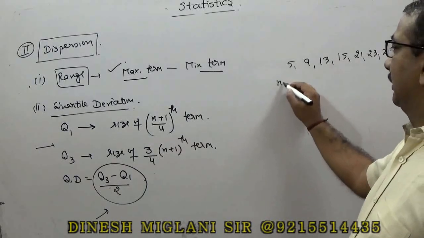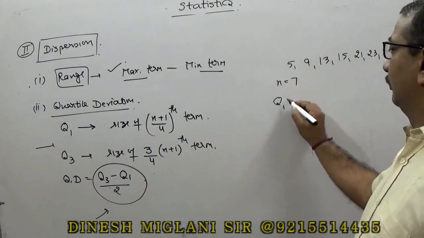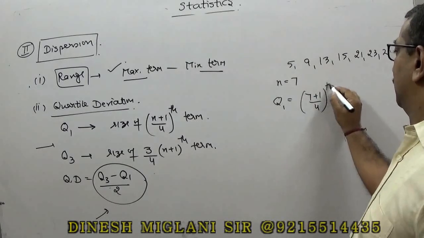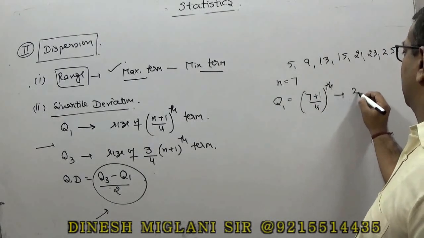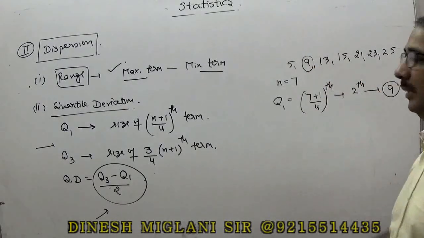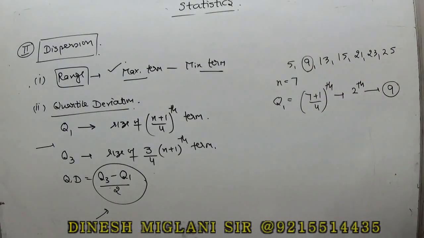Now since n is equal to 7, first we find Q1. Q1 is (7 plus 1) by 4th term. So that is 8 by 4, the second term. So second term is 9. So I can say that Q1 is equal to 9. Okay. But make sure you arrange them into ascending order; that is already in ascending order.